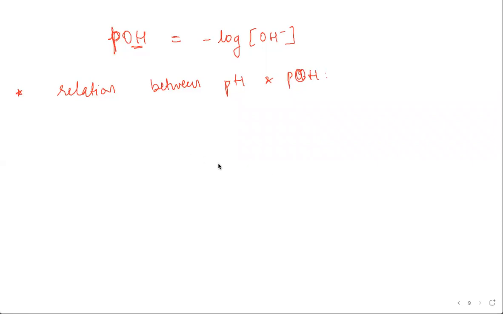I want to give you guys a chance to take over. You need to relate pH and pOH, right? Start with the relation between the concentration of H plus and the concentration of OH minus. What expression do you know of that relates the concentration of H plus and the concentration of OH minus?